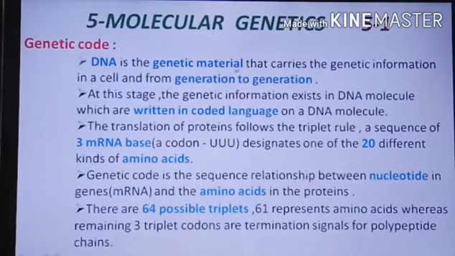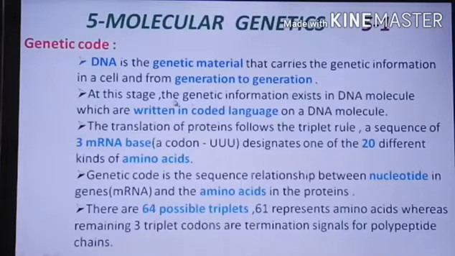DNA is the genetic material that carries the genetic information in a cell and from generation to generation. We already know that DNA is the genetic material. Only DNA carries the genetic information in all kinds of cells, and from one generation to another generation.